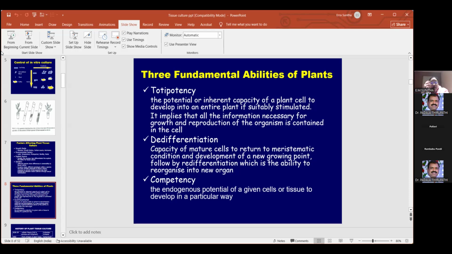So that fantastic activity we find in the plant system is called redifferentiation. Again, from that you will get redifferentiation, and those meristems will go into the whole plant. So tissue culture is nothing but the capability of dedifferentiation and redifferentiation. From the plant it becomes a meristem, and from the meristem again it becomes a plant. That is called dedifferentiation and redifferentiation, and that total thing is called totipotency of the plant. So these things have to be kept in mind.